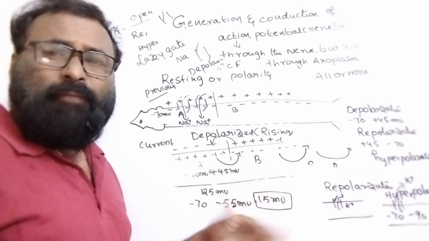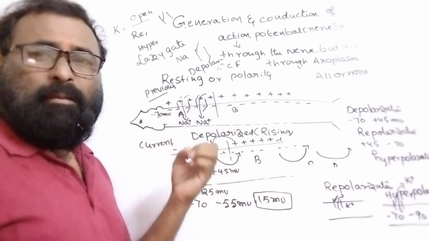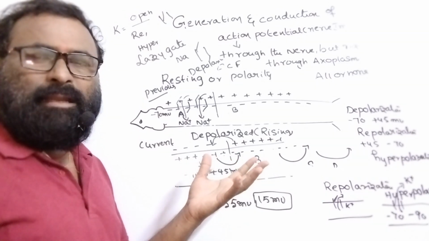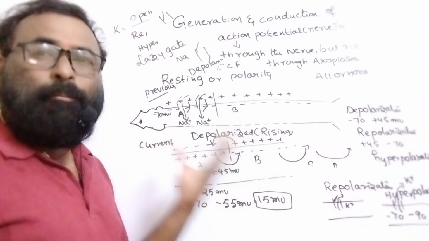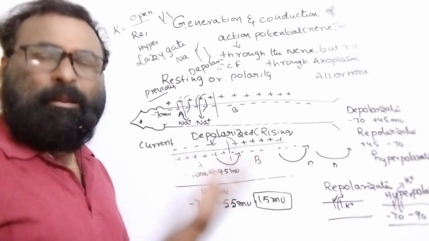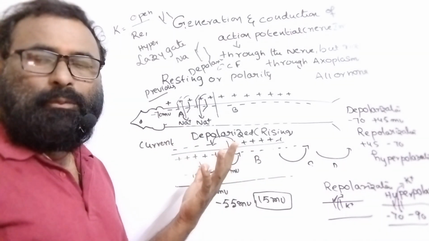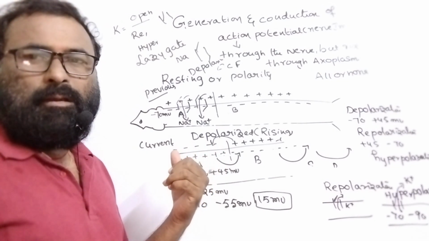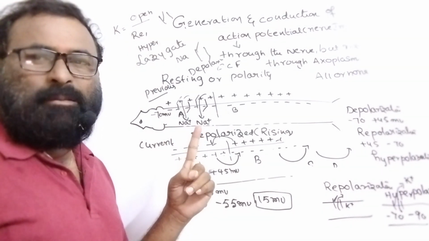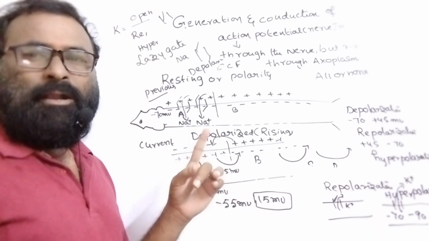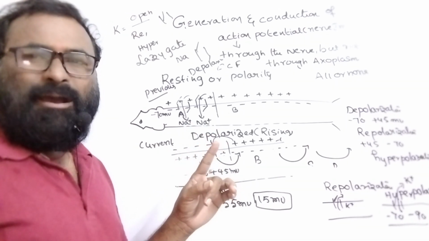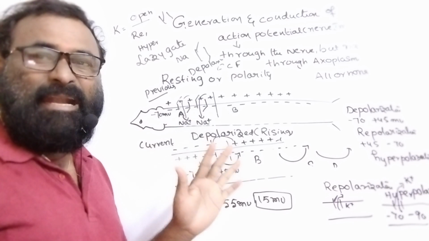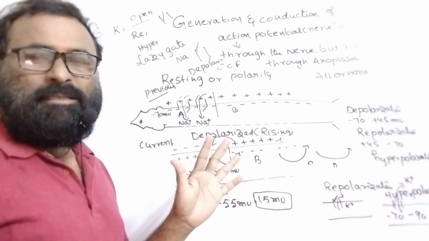So these are the different mechanisms seen during conduction of the action potential, and the different headings you observe are polarization, depolarization, repolarization, and hyperpolarization. More negative is hyperpolarization. Less negative is depolarization. At resting state the membrane potential of the axoplasm is minus 70 millivolts, depolarization is plus 45 millivolts, repolarization is minus 70 millivolts, and hyperpolarization is minus 90 millivolts. So this is about the action potential.